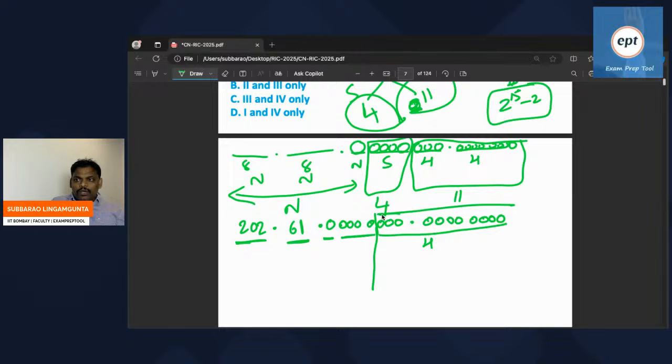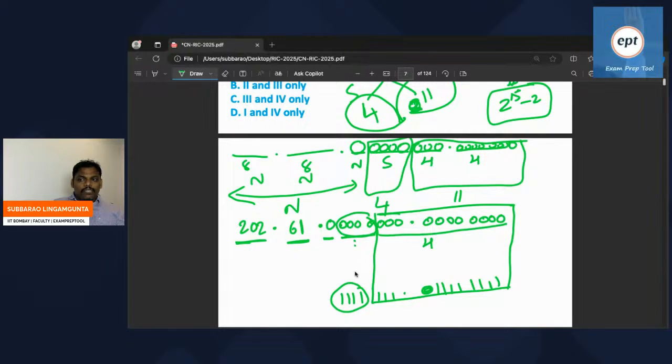Host part goes from all zeros to all ones. That's okay. Now see this one. See everyone correctly. 4 bits for subnet. Right? Subnet 4 zeros to subnet 4 ones. Everyone knows, so these many subnets.